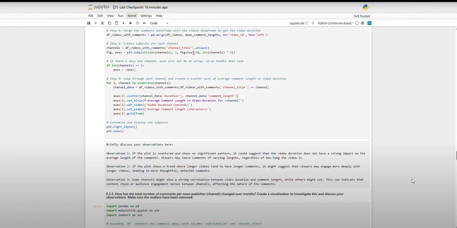And in the next part, we see that if we plot a bar graph and it is scattered with no significant pattern, it could suggest that the video duration does not have a strong impact on the average length of the comments. Viewers may leave comments of varying lengths regardless of how long the video is. So it does not matter how long the video is, the viewer is going to comment, the viewer is going to engage.